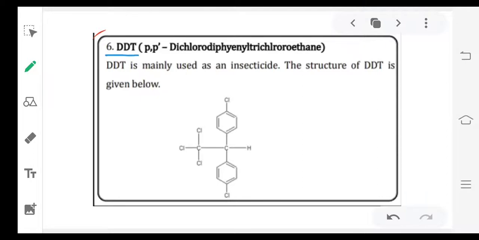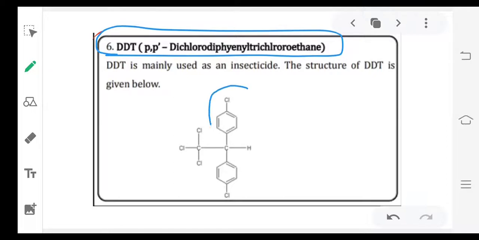And the last compound is DDT, a very famous compound. DDT means dichloro-diphenyl trichloroethane. This is dichloro-diphenyl: 2 chlorines, 2 phenyls. The chlorine is at the para position. That's why one benzene ring is P, another ring is P dash. So P,P dash dichloro-diphenyl, and this is trichloro.